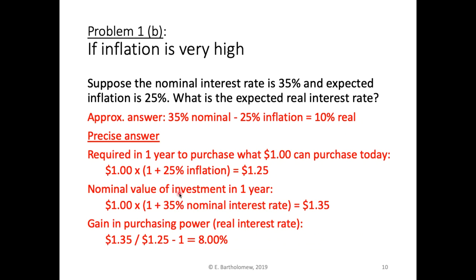And the nominal value of our investment has gone up by 30%, so we'll have $1.35 in a year. But when we compare these two, 135 over 125, we see there's been only an 8% increase in what we can buy. So having invested at 35%, we're able to buy 8% more a year from now, not 10%, so significantly below.